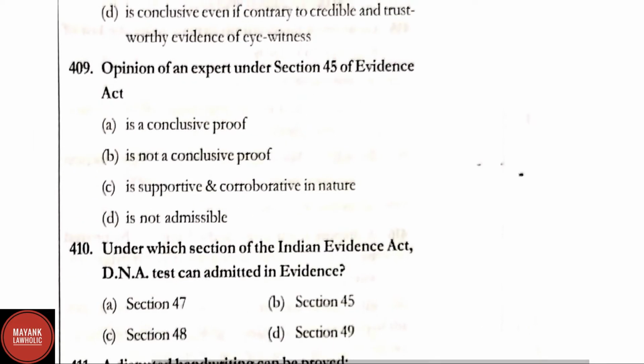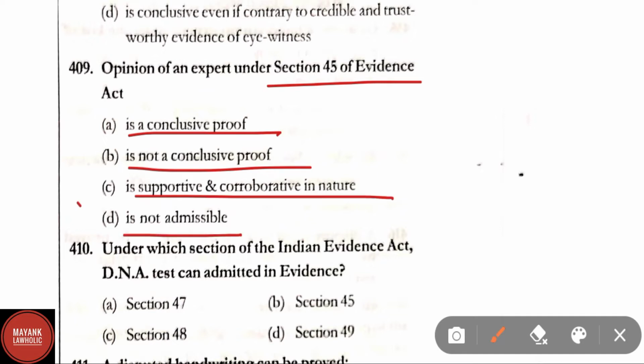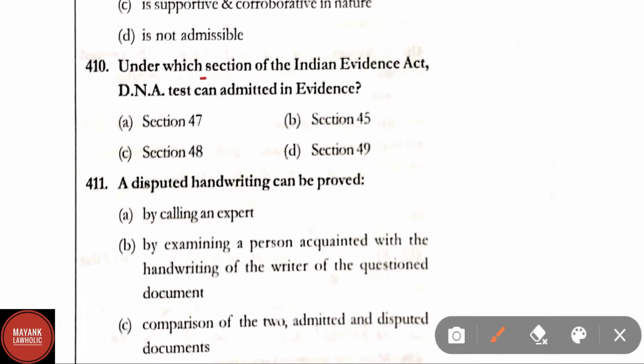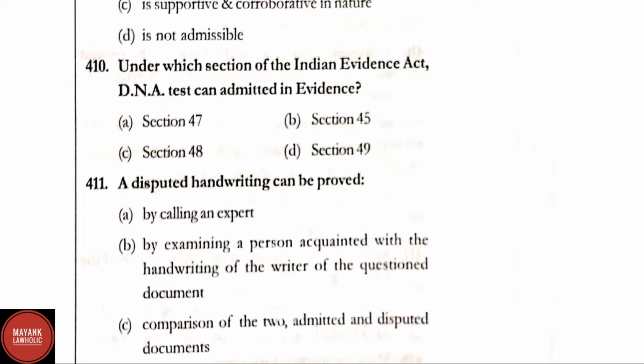Question number 409. Opinion of an expert under section 45 of the Evidence Act is a conclusive proof, is not a conclusive proof, is supportive and corroborative in nature, is not admissible. Here the correct answer is option C, that is supportive and corroborative in nature. Question number 410. Under which section of the Indian Evidence Act can a DNA test be admitted in evidence? Option A section 47, option B section 45, option C section 48 and option D section 49. Here the correct answer is option B, that is section 45. Under section 45 of the Indian Evidence Act, a DNA test can be admitted in evidence.